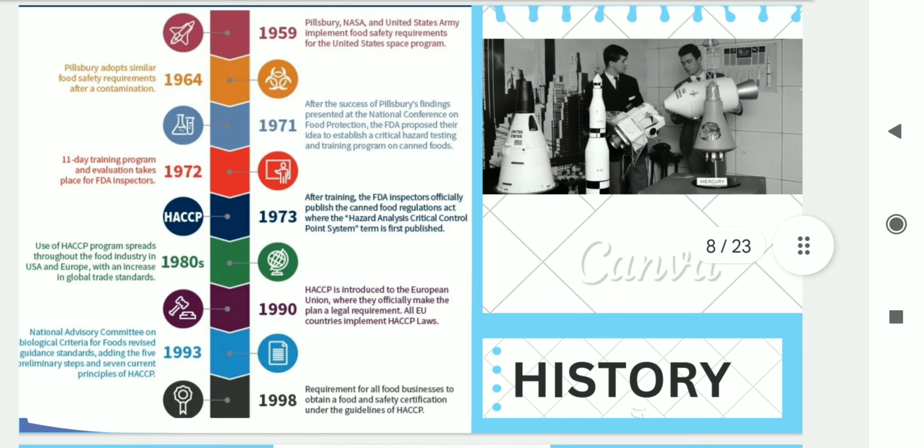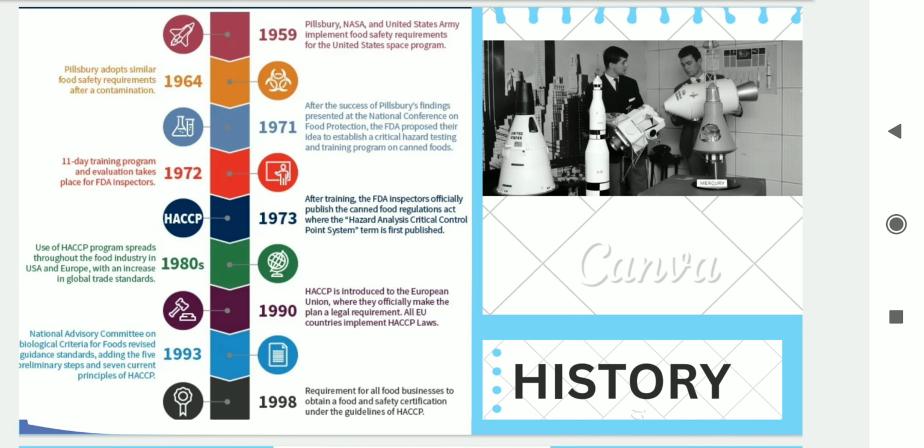If we look at the history, it goes to the 1960s when the Pillsbury company was asked by NASA to prepare food for the space people, and there was a finding of glass material in it. Then Pillsbury, NASA, and the United States Army implemented the food safety requirements for the United States space program. Then in 1964, Pillsbury adopted similar food safety requirements after a contamination by a glass piece.